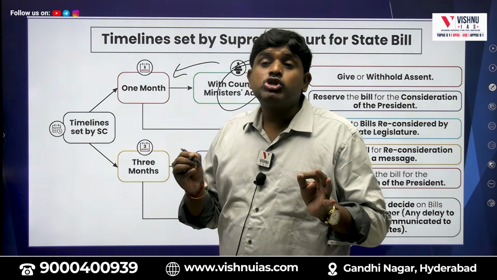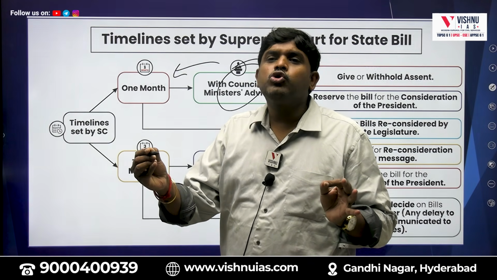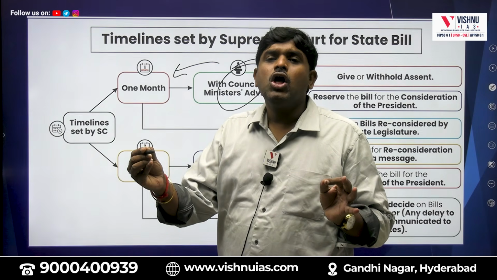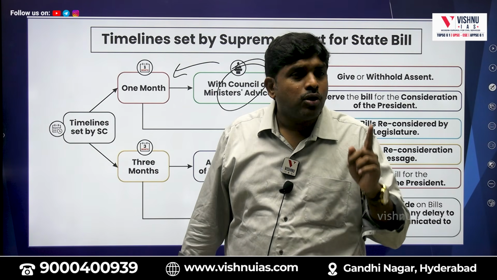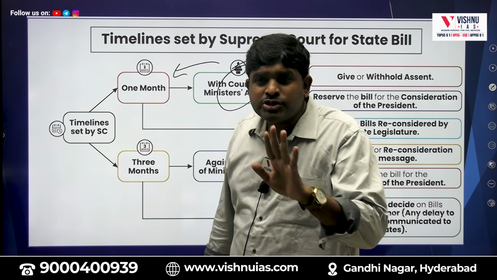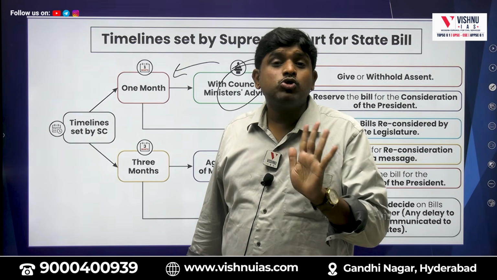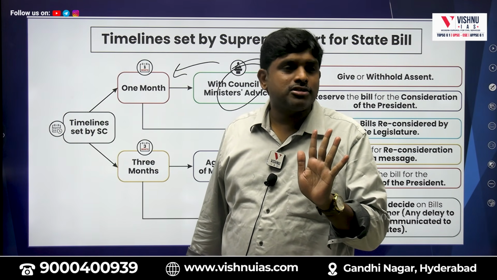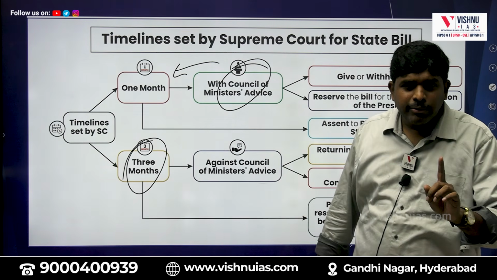If the State Council of Ministers again advise the governor, sir, can you please pass the bill or take some action, then how much time will he have? 1 month. If a bill passes from the state legislature and is with the governor, and the State Council of Ministers did not give their advice, then how much time? 3 months. Are you getting my point?